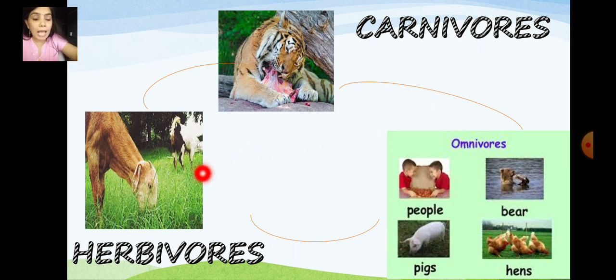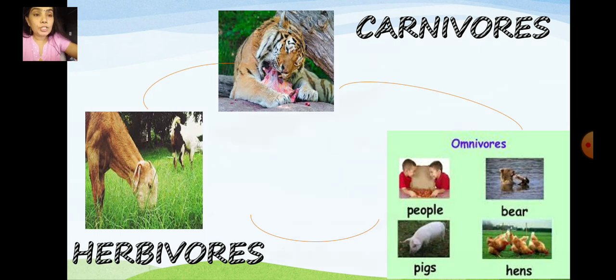Herbivores are the animals which eat only plants, carnivores are the animals which eat herbivore animals, and omnivores eat both plants and animals. So all animals therefore depend on plants for food.